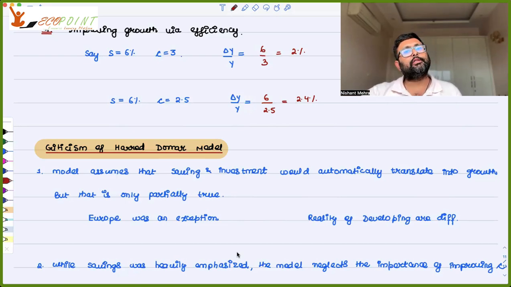But you cannot just say that because you invest, growth is going to be there everywhere. No, because the reality in developing countries is very different. Developing countries are lacking administrative efficiency. They are lacking planning capacity. Developing countries were lacking efficient financial systems.